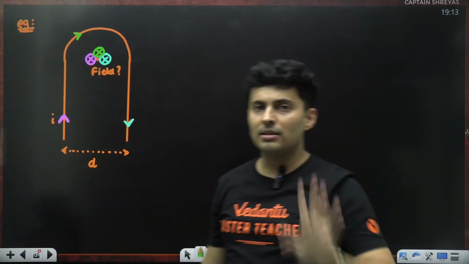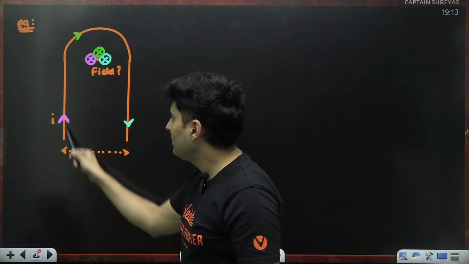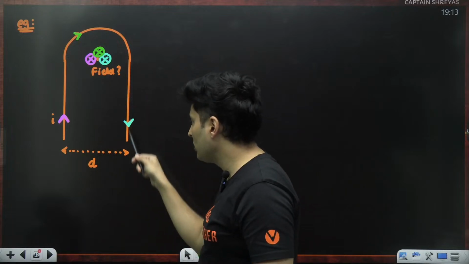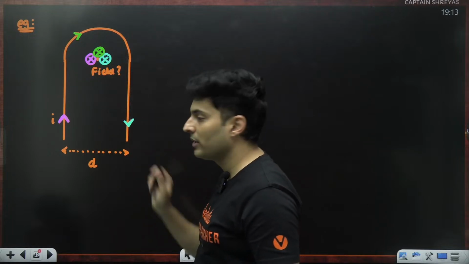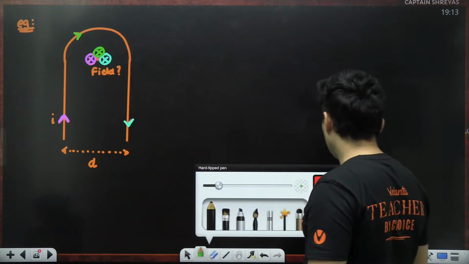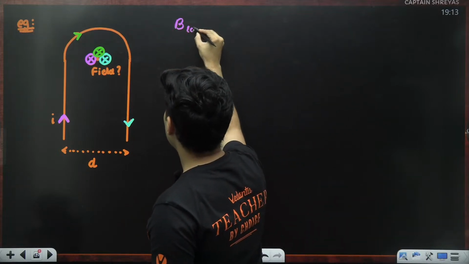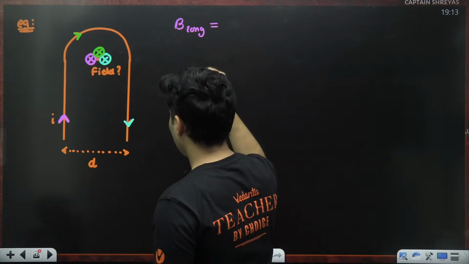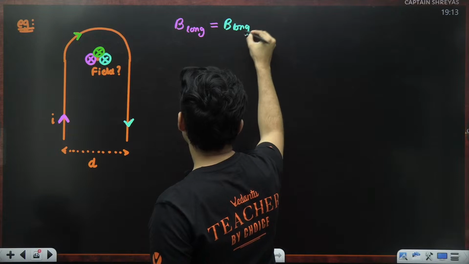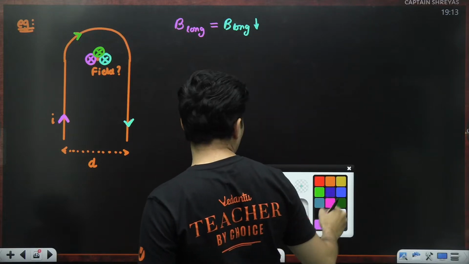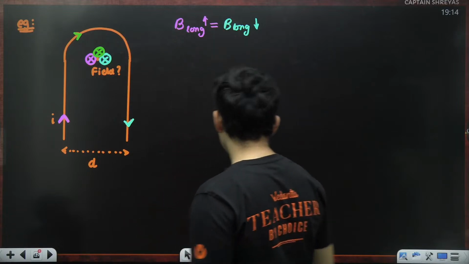That one thing is absolutely clear. Second thing, whatever contribution this part will give, same contribution this part will give, because the distances are same and the same current is going over here. So one thing is absolutely clear. The magnetic field due to that long wire carrying current up is the same as the magnetic field produced by that long wire carrying current downwards. Both of them are going to be equal. How much will this be? You can just find it out.